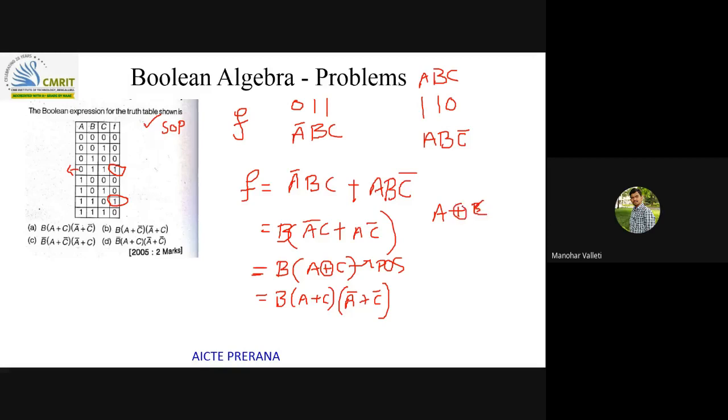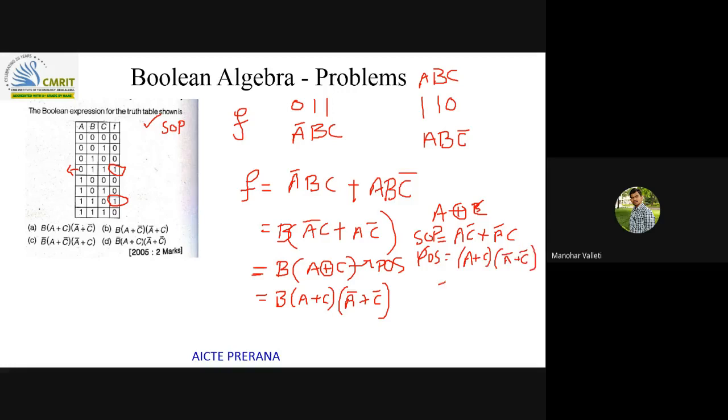A XOR C is equal to A C bar plus A bar C, which is an SOP expression, and the POS is A plus C times A bar plus C bar.